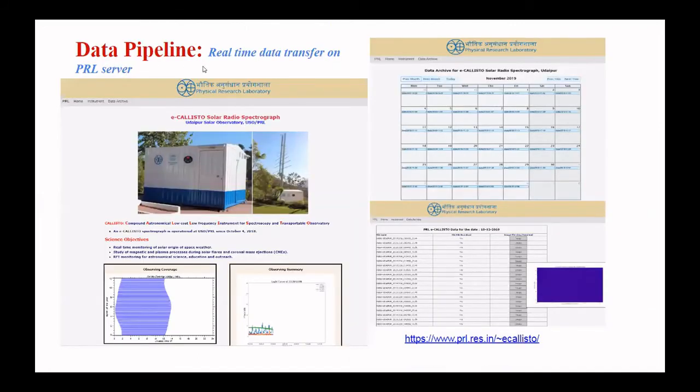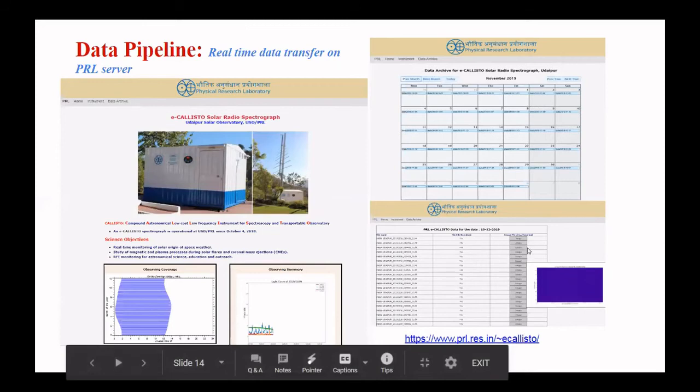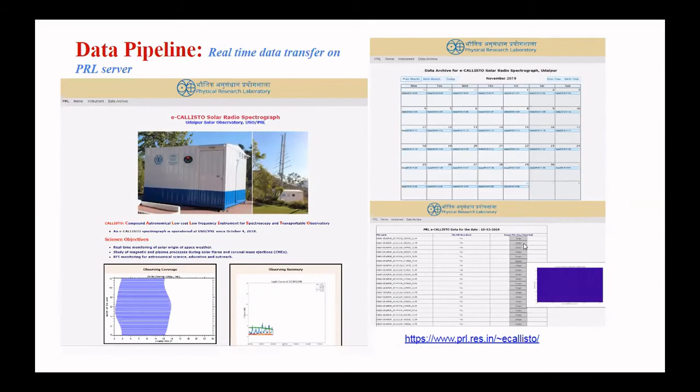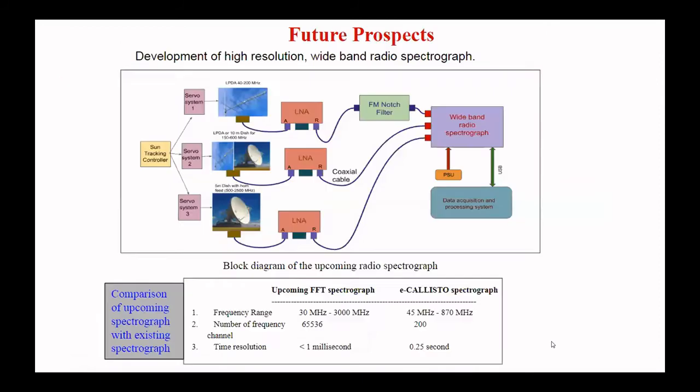We have our website where data is uploaded every 15 minutes. As data is generated, it is uploaded to the server and we can download it from here. These are for scientific analysis. We have FITS files, and we have JPEG files for a quick view of whether there is an event or not. For more information, you can visit this website.